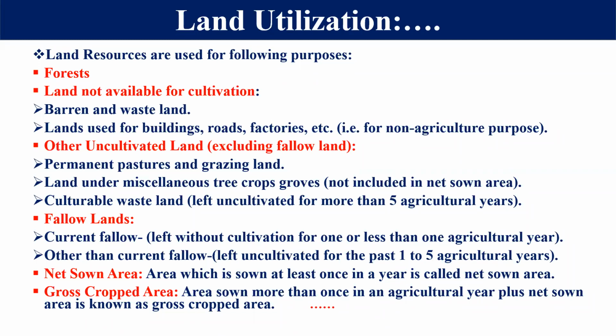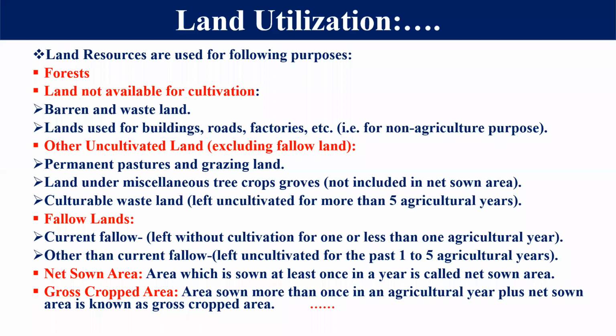Next one is land not available for cultivation. Means the land which is not fit for cultivation. We can say this is the land which we are not able to use for cultivation. Here two types of land are available with us. The first one is barren and wasteland, that is unfit for cultivation. ये ऐसी लैंड है जो कि बंजर भूमि है, जो कि कल्टीवेशन के लिए उपयुक्त नहीं है.